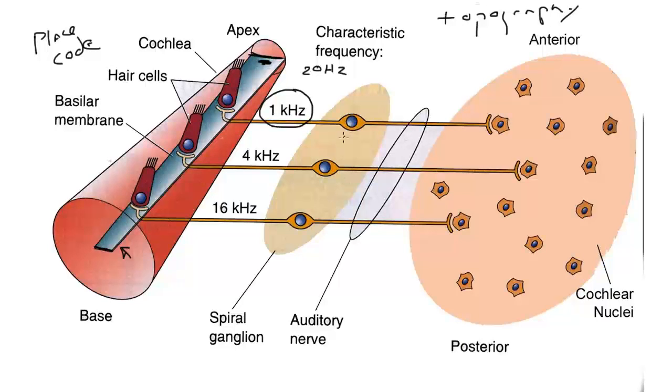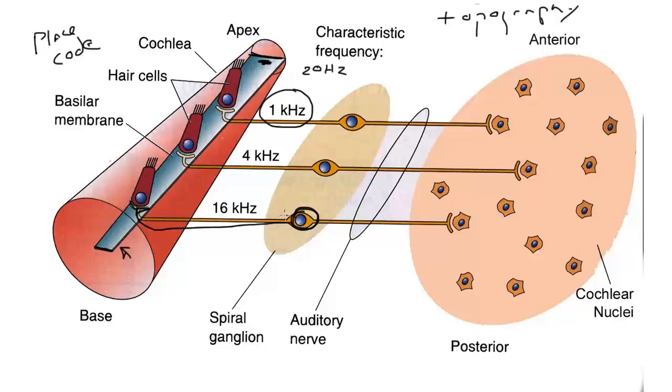Well, that place code continues nicely into the spiral ganglion, because each spiral ganglion cell talks to the nearest hair cell. And so where the spiral ganglion cell is will determine the frequency to which it responds, because that's the hair cell that it talks to.